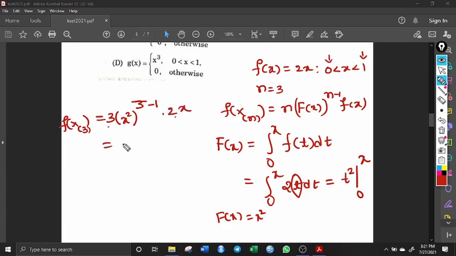3 into 2 is 6. x square to the power 3 minus 1, it is 2, and again x here: 2 into 2 is 4, 4 plus 1 here is 5. So 6x to the power 5. This is f of x3.